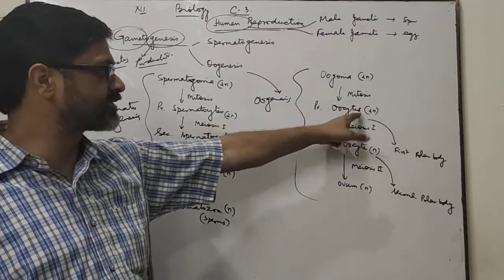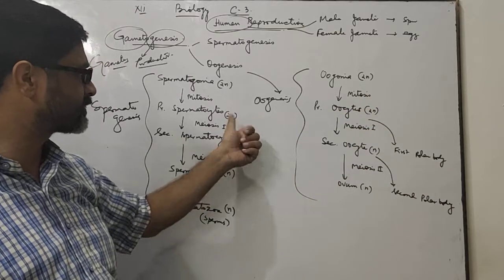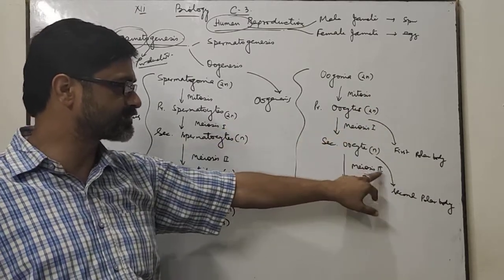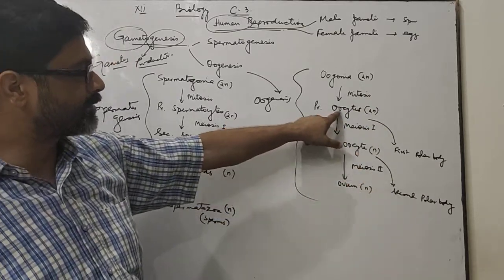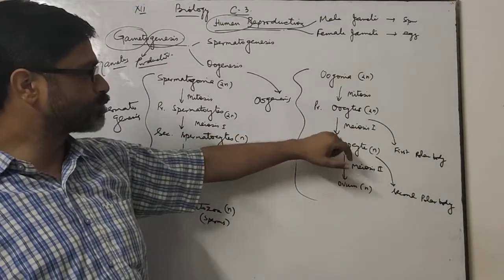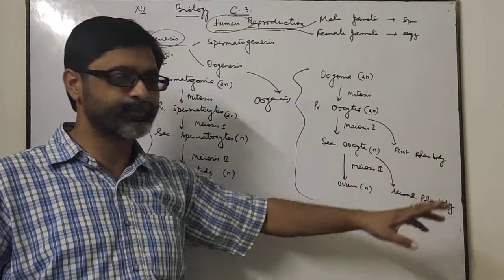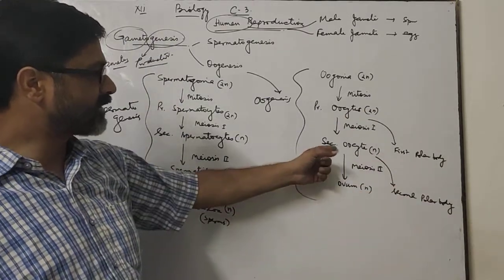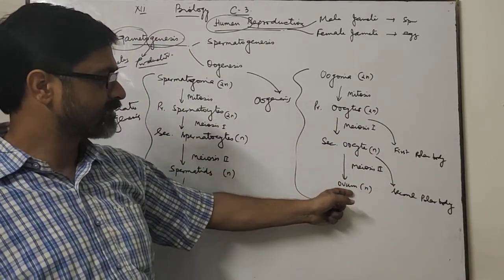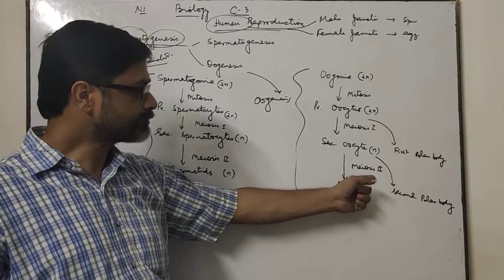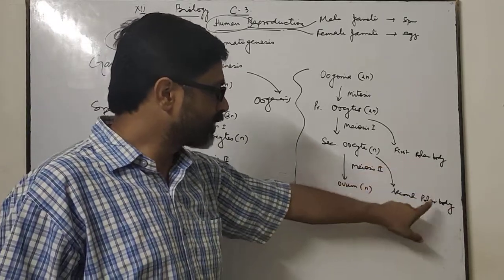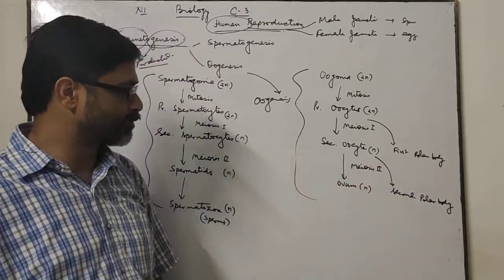These primary oocytes again divide by meiosis, like this: meiosis first and meiosis second. After meiosis first, primary oocyte cells are changed to secondary oocyte and produce first polar body. This secondary oocyte after meiosis forms ovum. First polar body and here second polar body are produced.